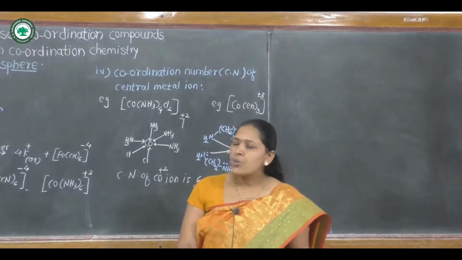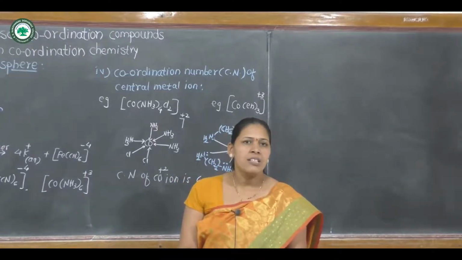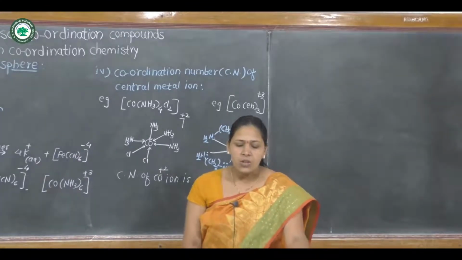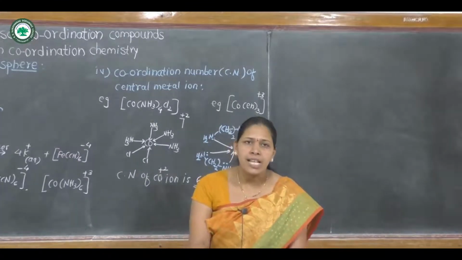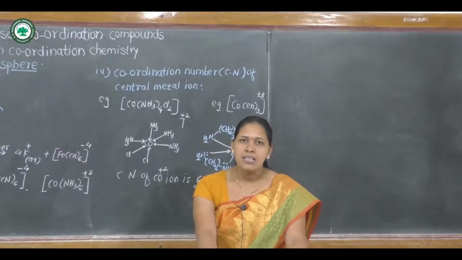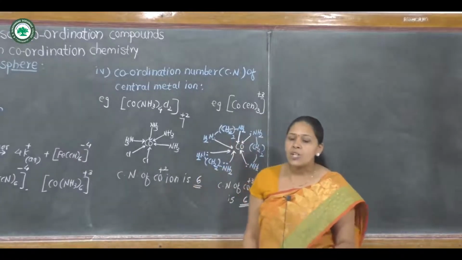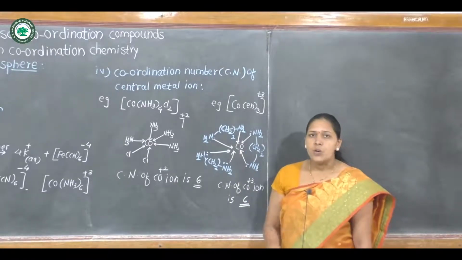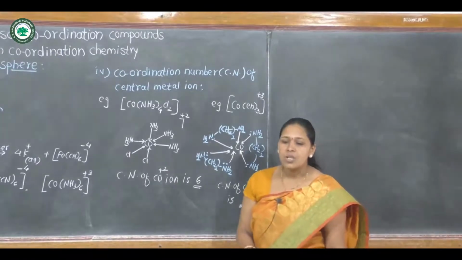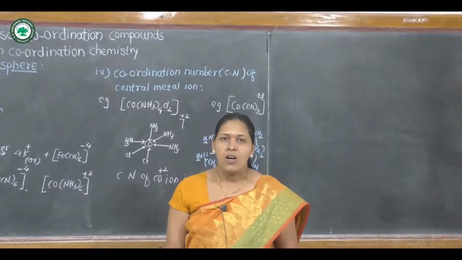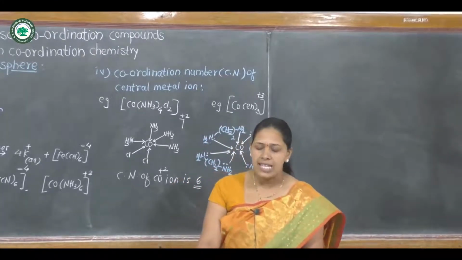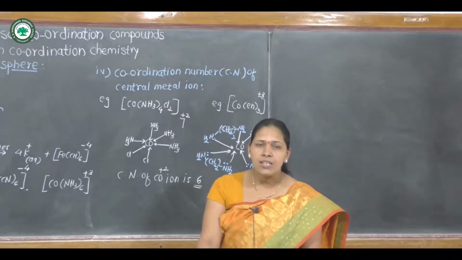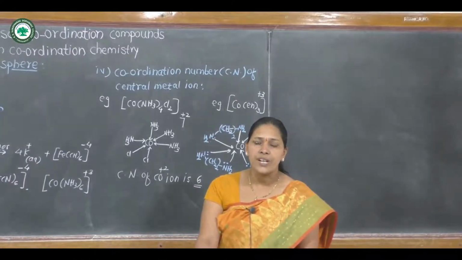By using these 2 examples, we can define what is the coordination number of the central metal ion. The coordination number of a metal ion in a complex is the number of electron pairs donated by ligands to the central metal ion, or it is also defined as the number of electron pairs involved in formation of coordinate bonds.